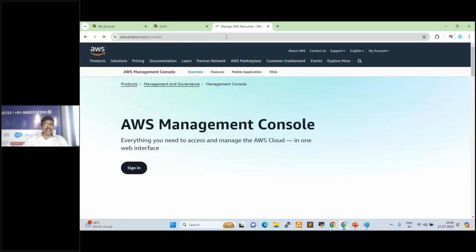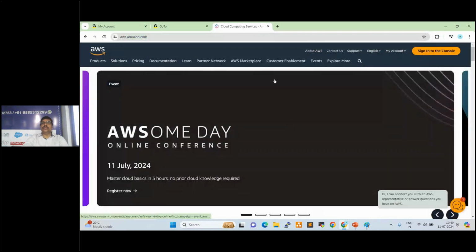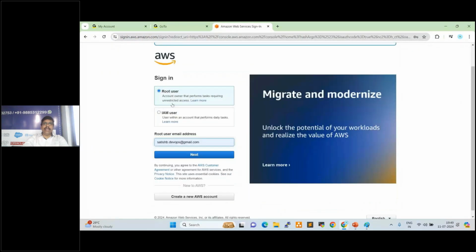Now we can give the aws.amazon.com URL. Now it is showing sign into the console. Click here. Now, see here, root user, IAM user, right? You can select root user only because we are the owner of this account, right? Now, click on create a new AWS account.